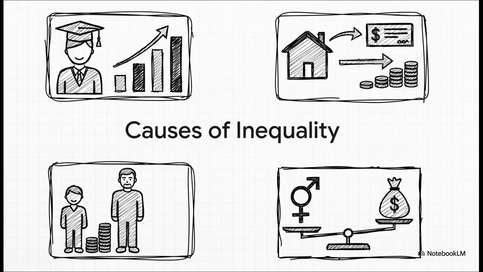First up, you've got skills and education. Think about it. A highly skilled surgeon is going to be in much higher demand than someone with fewer skills, so they can charge a lot more for their work. Simple supply and demand. Second, and this is a big one, owning wealth actually creates more income. If you own property, you can get rent. If you have shares, you get dividends. It's like a whole other income stream that people without those assets just don't have access to. And of course, we can't forget things like age and experience and persistent problems like the gender wage gap. They all feed into the inequality we see in the data.